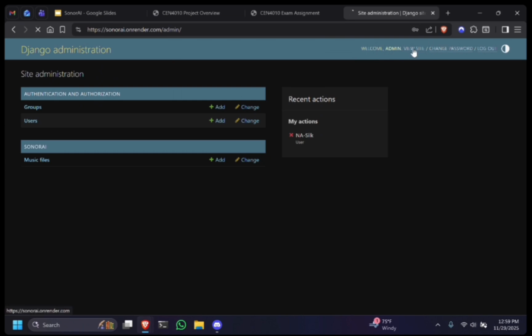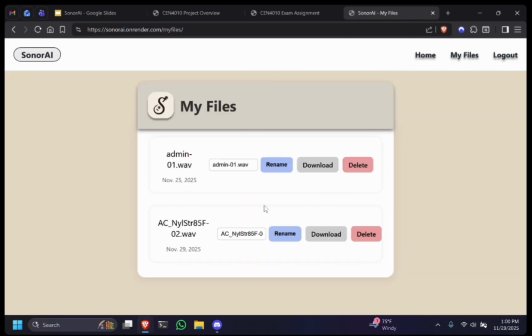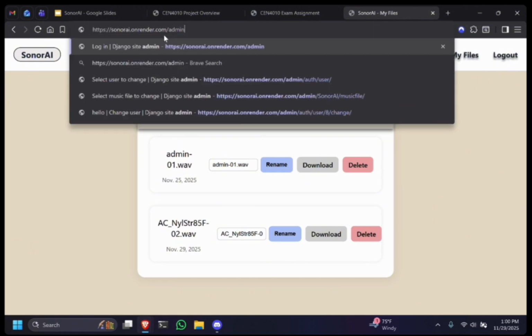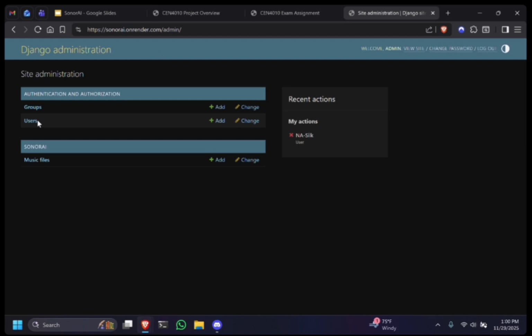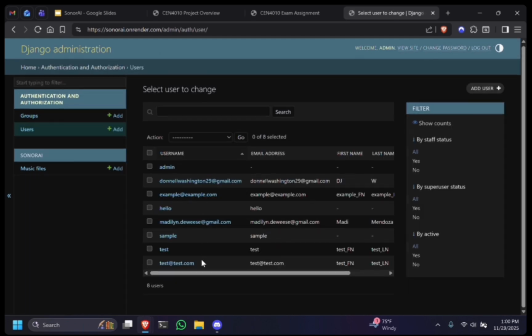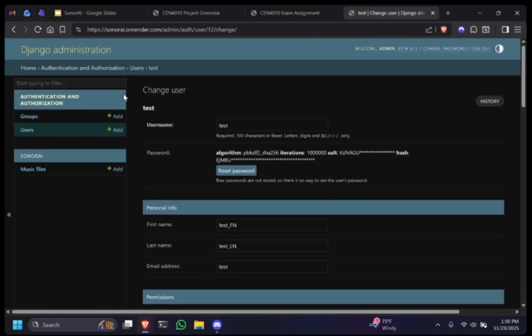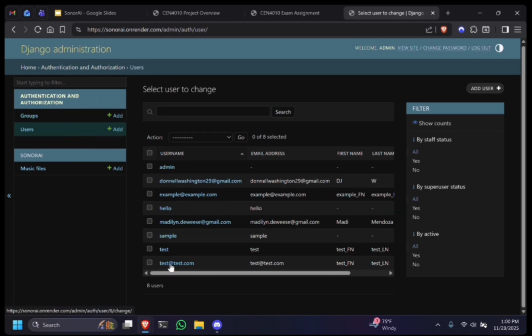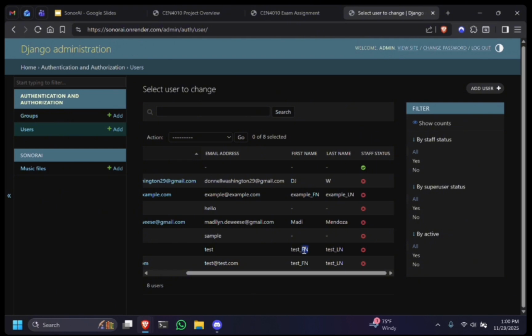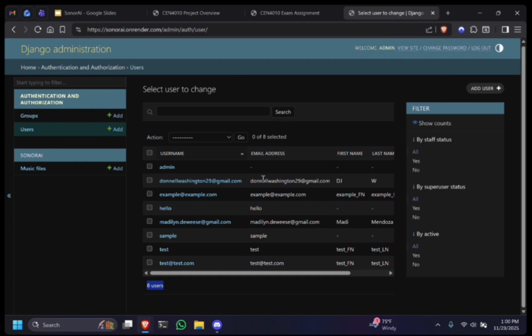From here, we could go back to the main site. The admin does have full user functionality. And back to the admin page. They can view the users. They can filter as needed. They can go into the individual users. And here we do see that we have test@test.com. That was the previous one that I had made. That test does have the first name and last name successfully collected. We have DJ's account here, Madeline's account here.